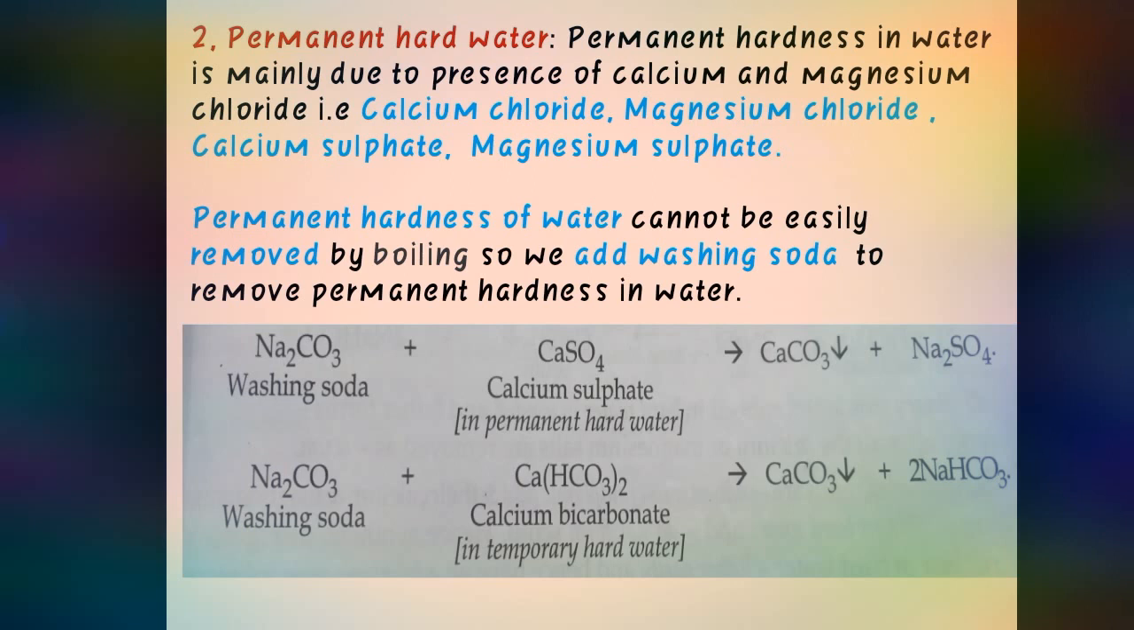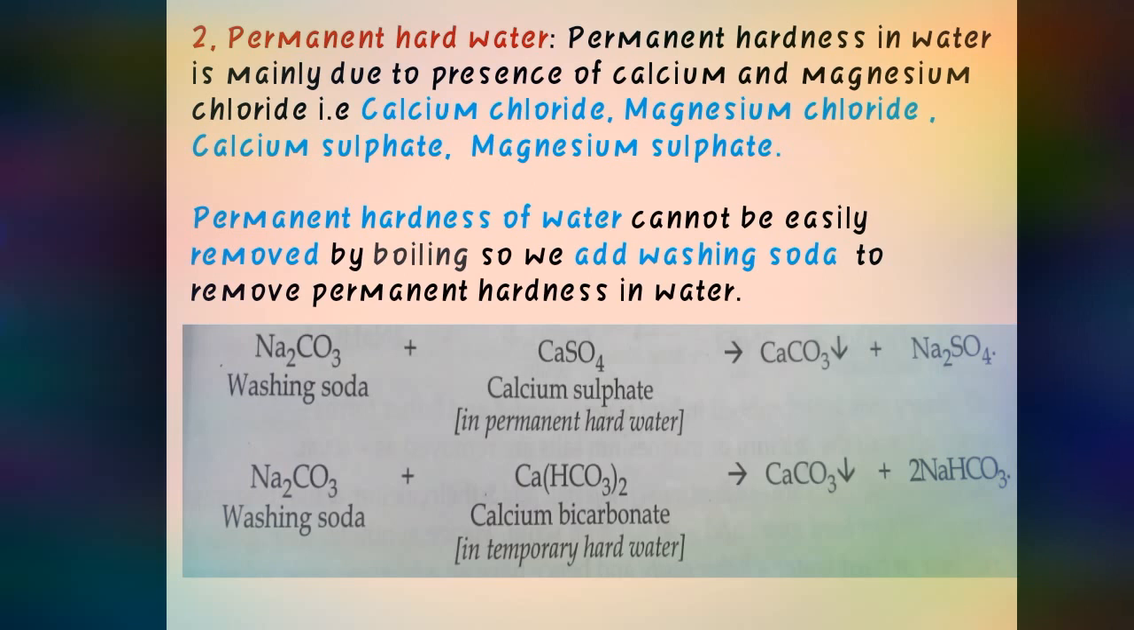Therefore we add washing soda. We react this permanent hard water with washing soda, whereby the permanent hardness can be easily removed. Suppose it is calcium sulfate. Whenever we add washing soda to calcium sulfate, they both react. Further, calcium carbonate settles down as a precipitate and sodium sulfate remains there. That will dissolve in water and it can be removed.